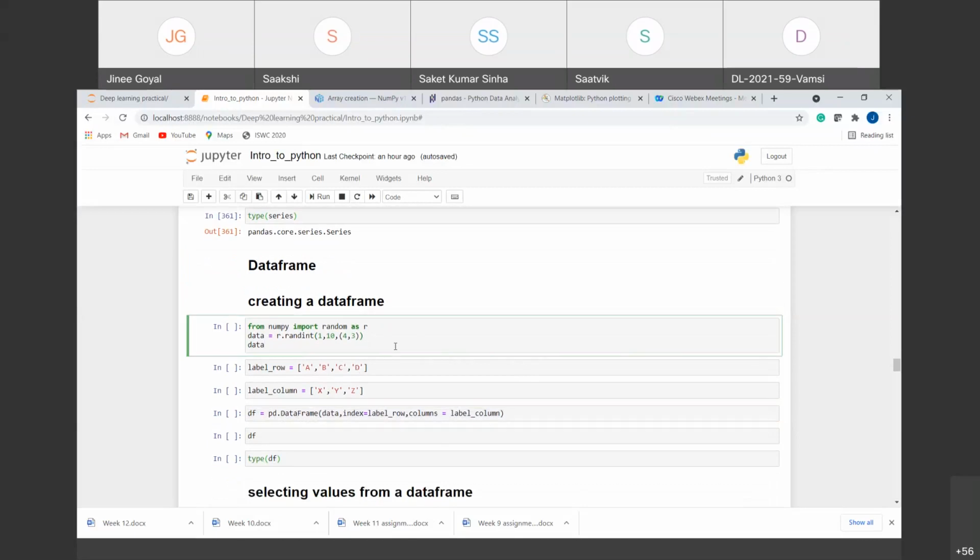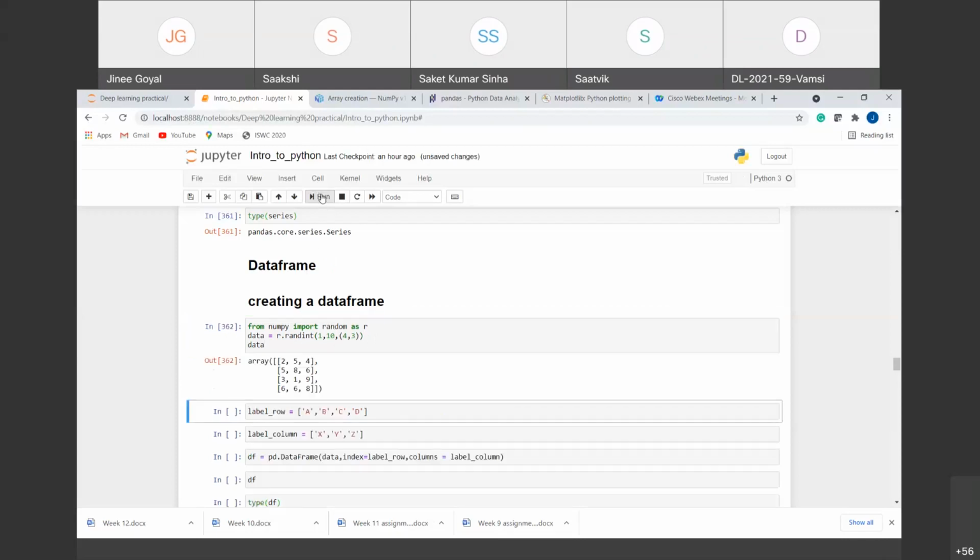Suppose we are taking some data. As I already told you, we can have random values. I am taking random values 1 till 9, and I'm creating a 2D array out of it of size 4 by 3. If I run this, you will see that I have 4 rows and 3 columns randomly created.